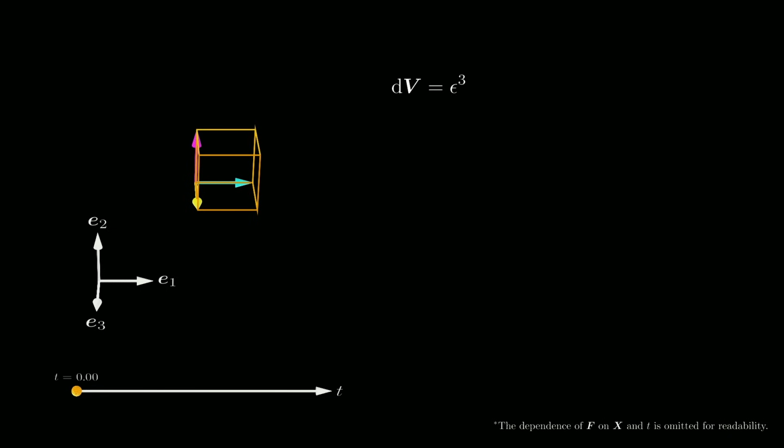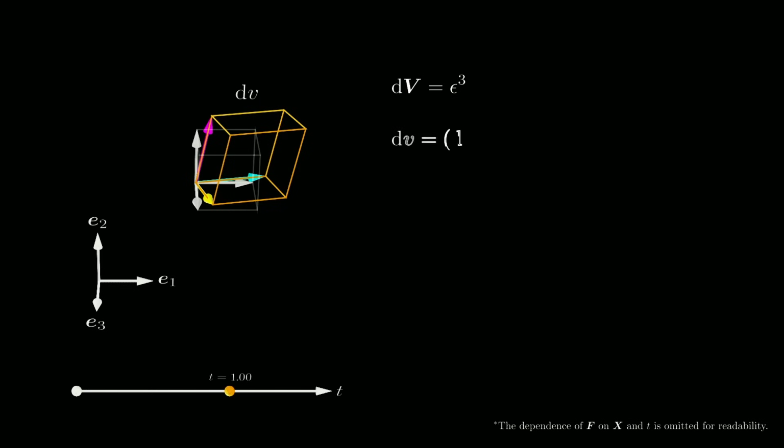Over time, the volume spanned by the three vectors is deforming, and we denote the deformed volume by dv. To compute the deformed volume spanned by the three deformed vectors, we use a formula that is known from linear algebra. The volume of a parallelepiped spanned by three vectors equals the first vector cross product the second vector scalar product the third vector.